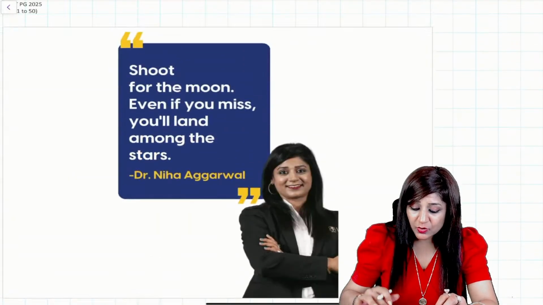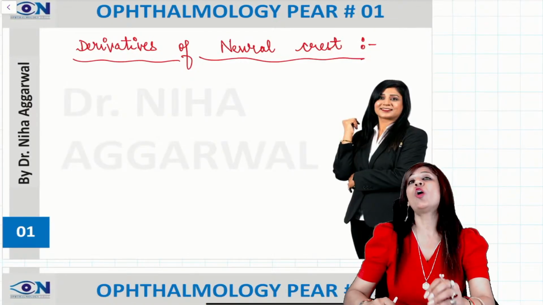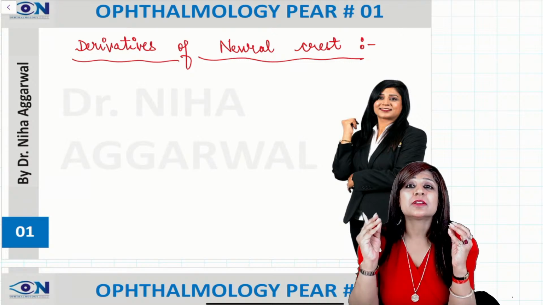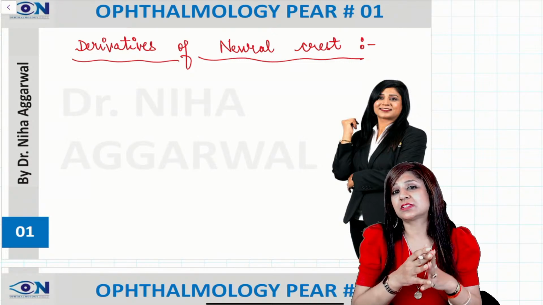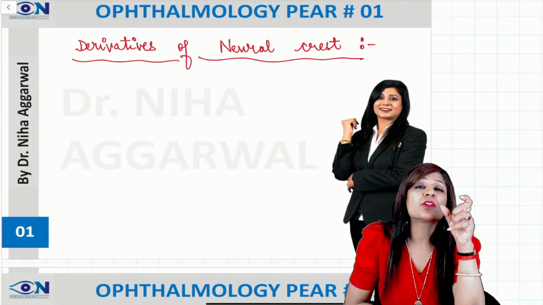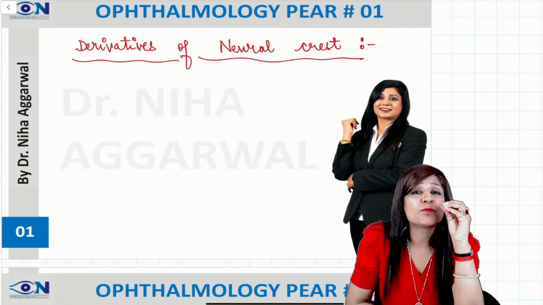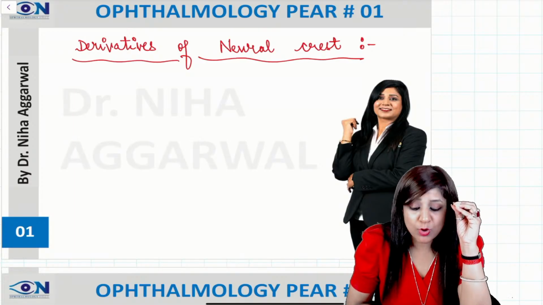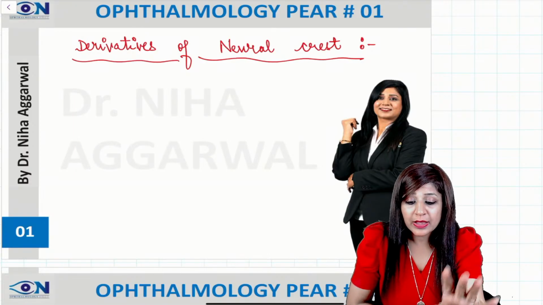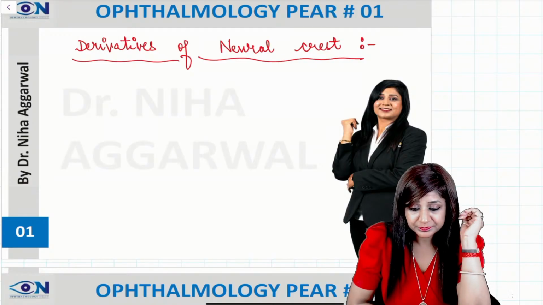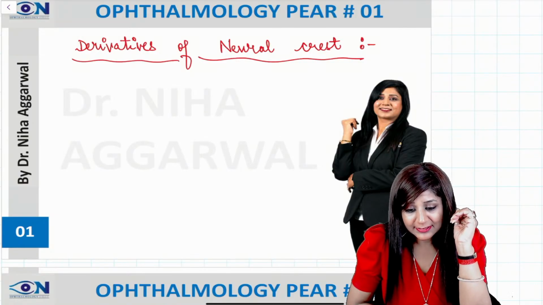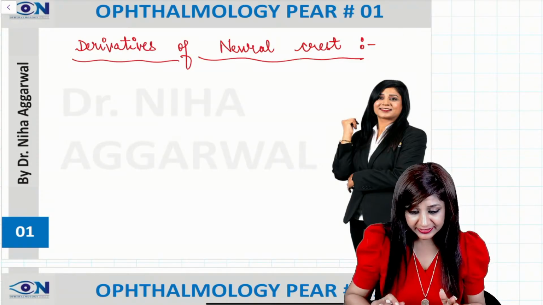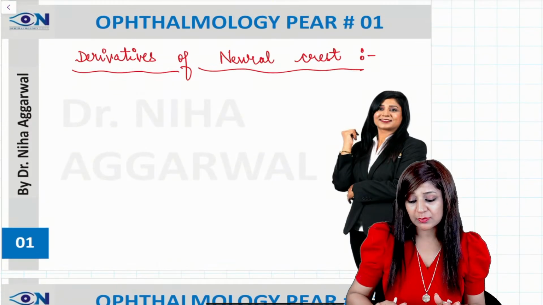So, I am coming with the pearls of ophthalmology, and there will be 100 most important pointers here, in which we are going to discuss those 100 most important things which are required for your ophthalmology, right? We will be doing it in two parts. So let's get started. Are you ready, guys, for this ophthalmology, right?